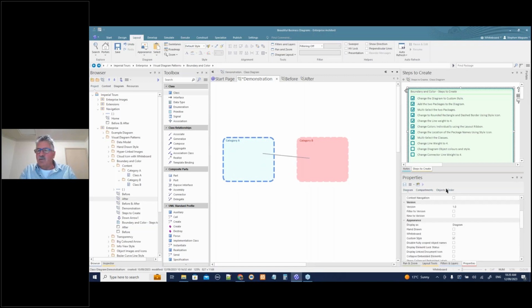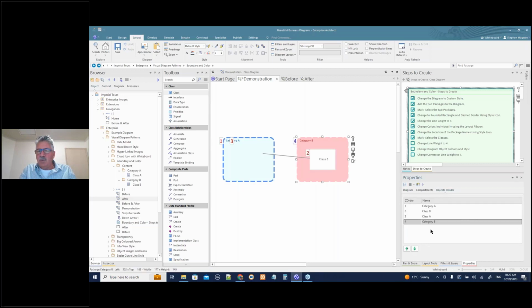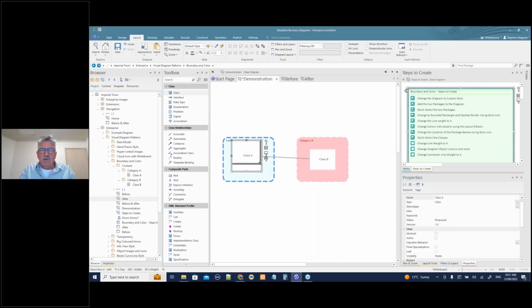So looking at the properties window, we've got the Z order, and let's move these guys down in the Z order, and the packages down in the Z order. So now we've got them there, and we can just do some styling on these guys as well. Again, same deal. We can choose a particular style. Let's go rounded rectangle on that one.